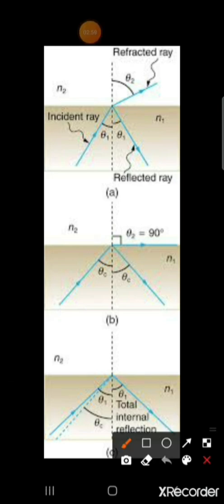In this figure we can see that the light ray is totally reflected in the same medium. So the necessary condition for total internal reflection to take place is the light must travel from a denser to a rarer medium, and the angle of incidence should be greater than the critical angle of incidence.